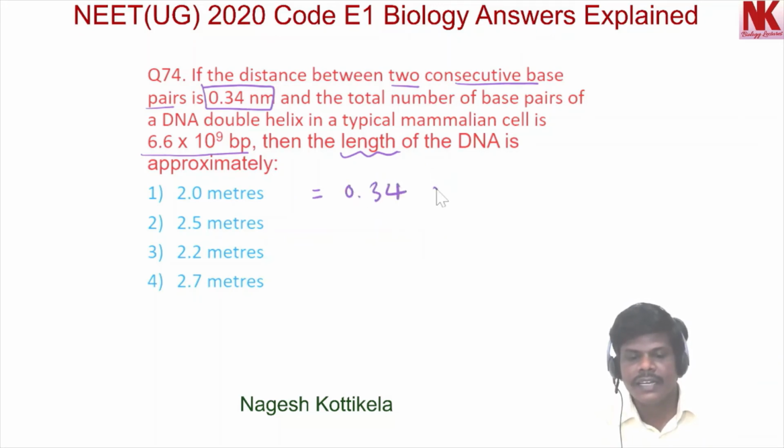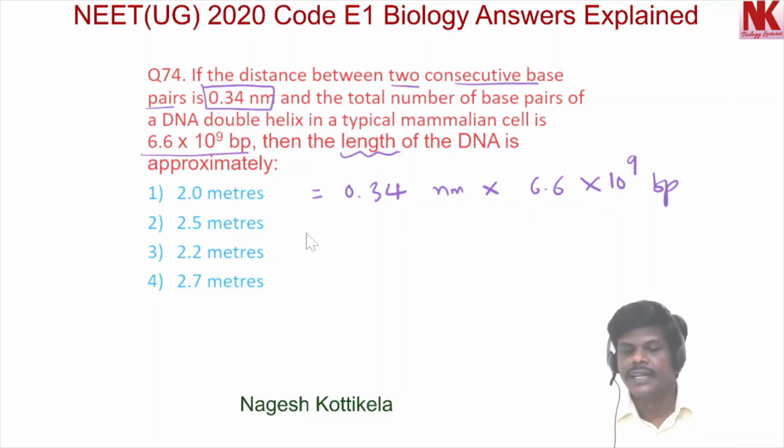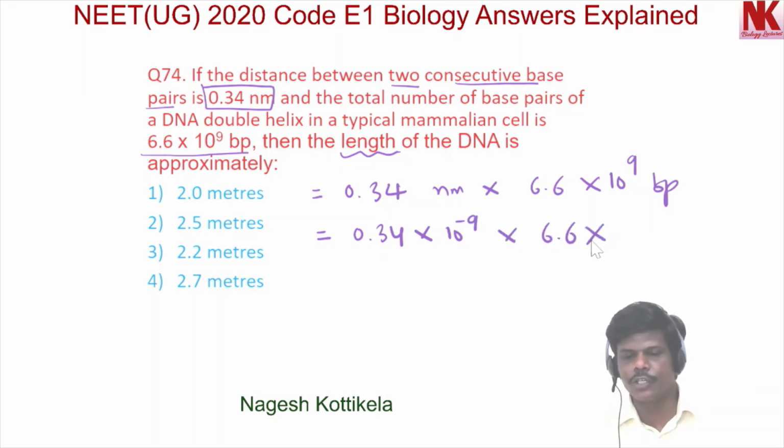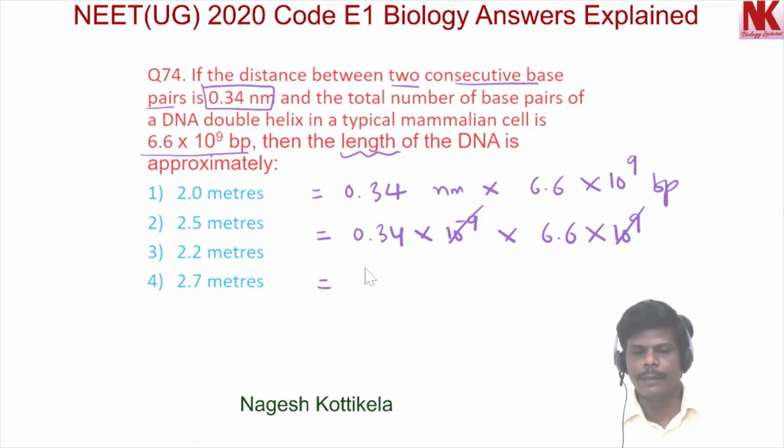So the answer for this is 0.34 nanometers × 6.6 × 10^9 base pairs, and that can be solved in this manner: 0.34 × 10^-9 multiplied by 6.6 × 10^9. So the powers cancel, and when we multiply 0.34 by 6.6, approximately we get 2.2 meters.